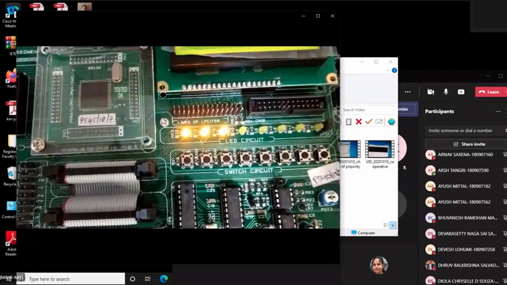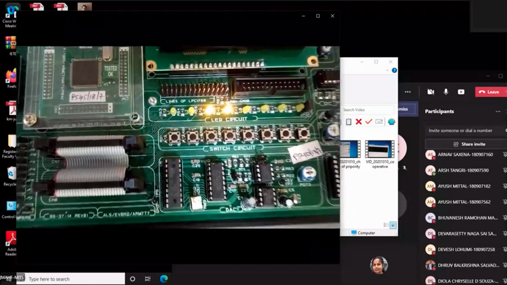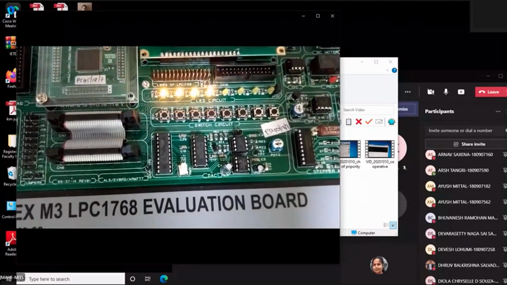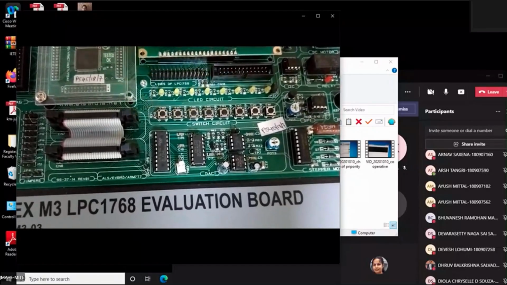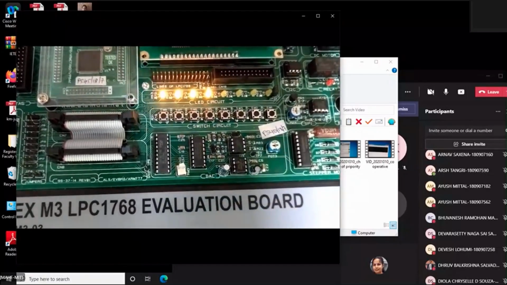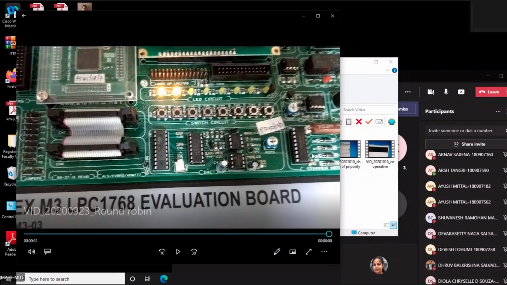But the delay which we have given for a few is too short; with a little more, we'll be able to visualize. Could you see the delay? I mean, the LED blinking. Yes, ma'am. So all 4 tasks have run. You could see, right? In task 4, I made all 4 LEDs run.